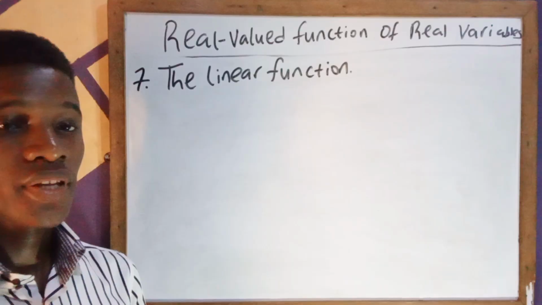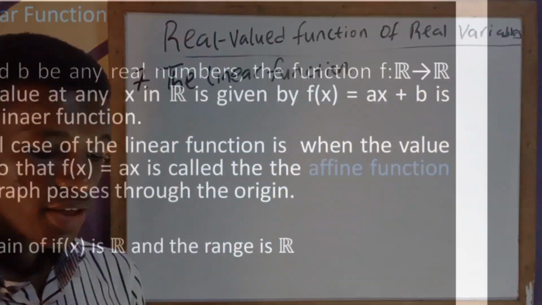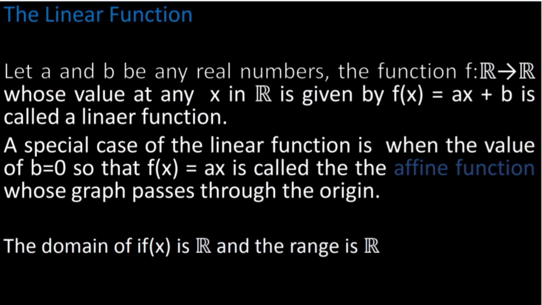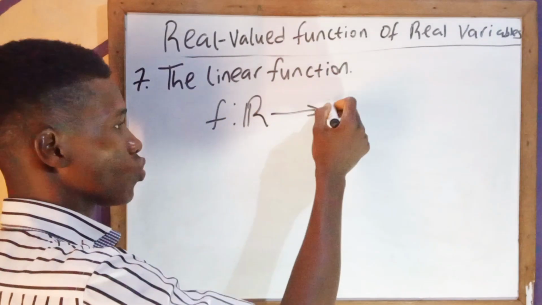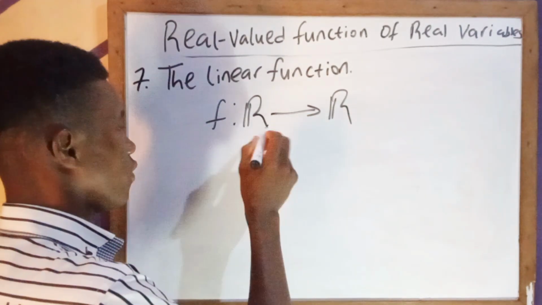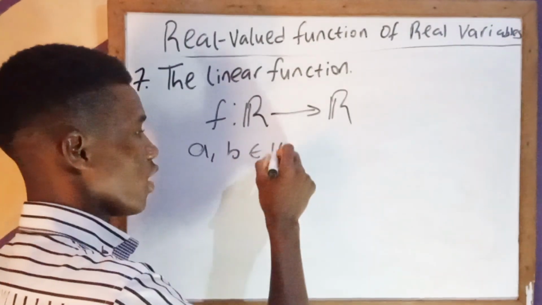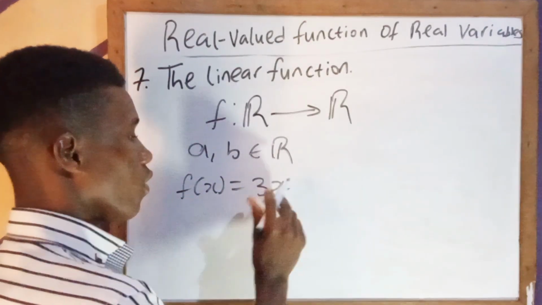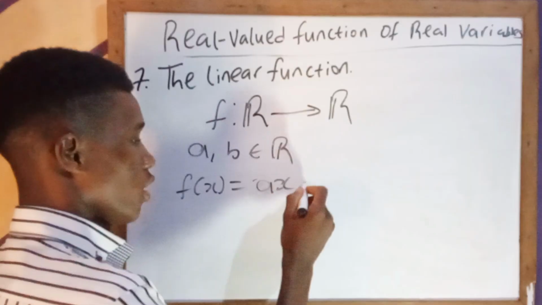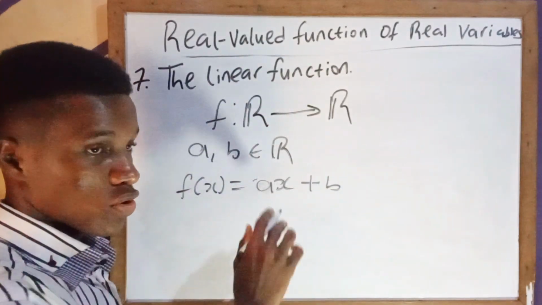So next here we have the linear function. Let a and b be any real numbers. The function f mapping from R to R, whose values for any x in R is given by f of x equal to ax plus b, is called the linear function. So this basically means if you have a function mapping from R to R, I will have constants a, b, elements of R, that the function which is denoted as ax plus b is called the linear function.